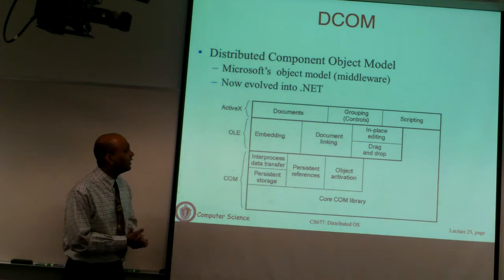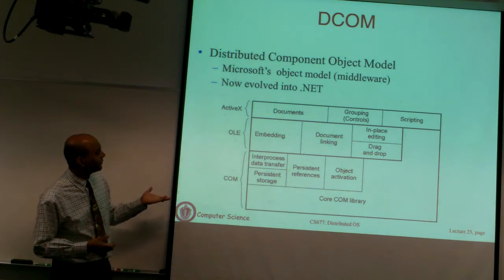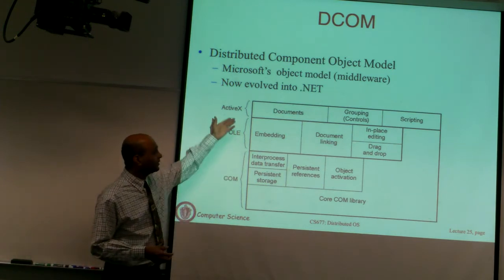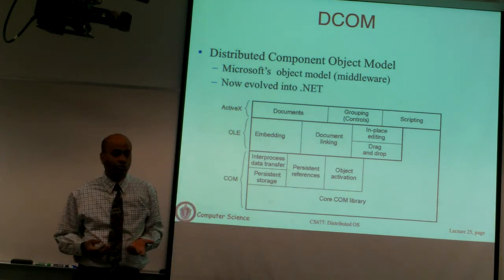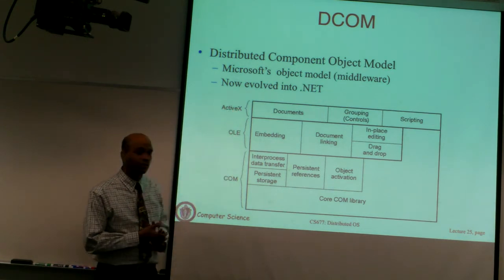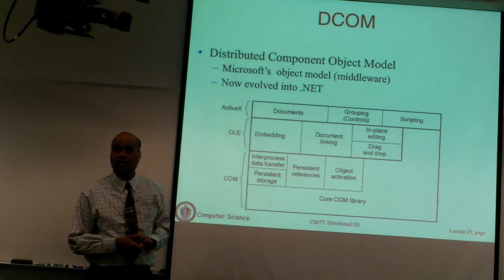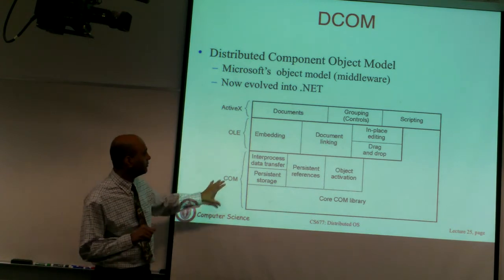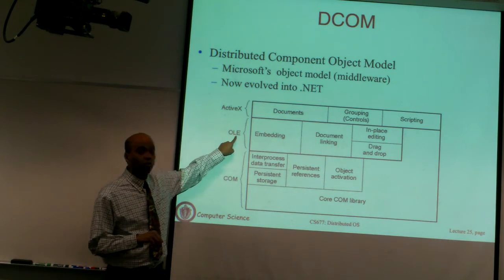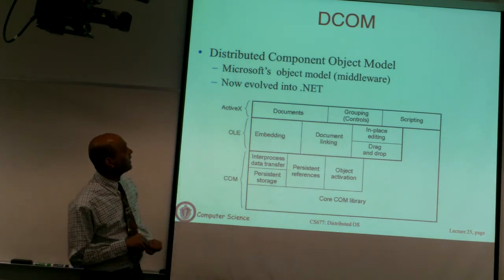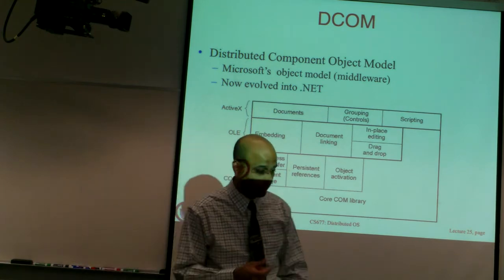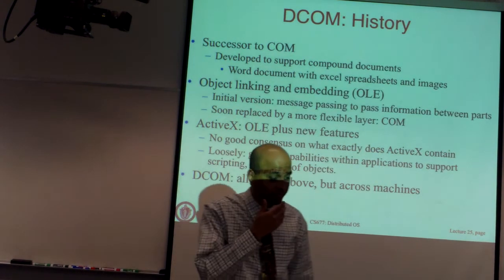Okay, so we look at a little bit about what these layers mean. Okay. So you will see that there are at least 3 different layers here which have resulted in the evolution of DCOM. At the very bottom is something called COM, okay, which is basically a communication library that supports RPCs and RMI. There's something called OLE, which is an acronym for object linking and embedding, and then there is ActiveX, okay, which is the next evolution. And I'll talk a little bit about the history.